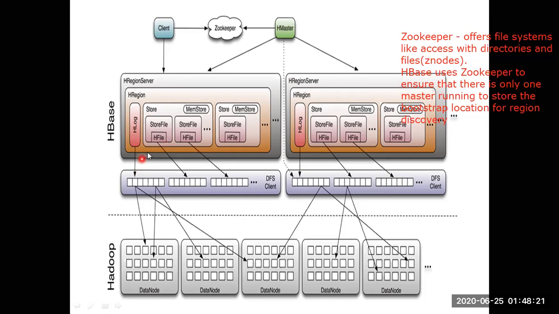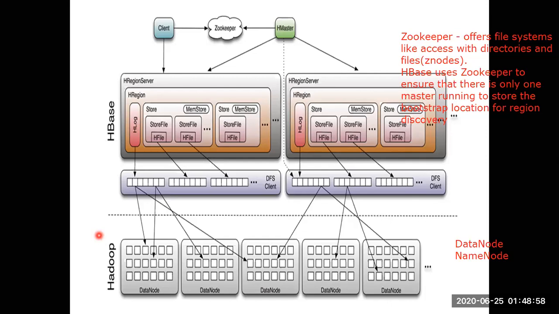And they are going to communicate, and this is going to pass through the DFS client, that is distributed file system, whereby you can see the data nodes are getting connected. And again it is connecting to Hadoop. Hadoop has these two things: one is called data node, and one more is called master node, that is called name node. Again, it is relating HBase and Hadoop.